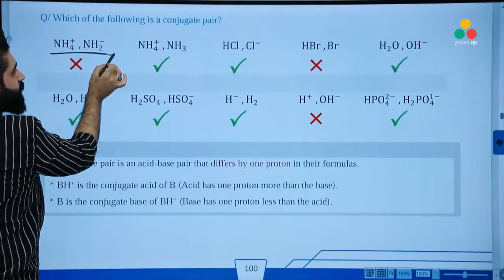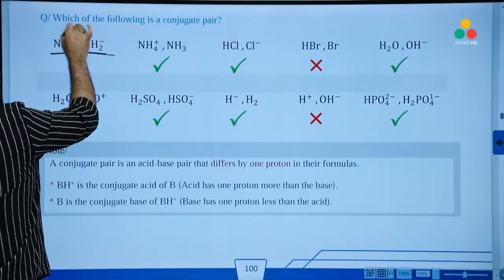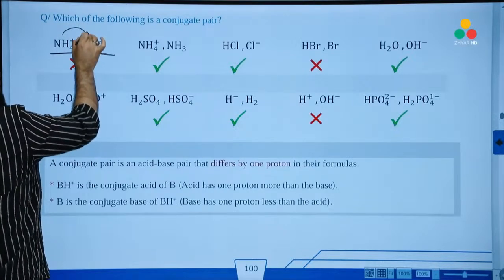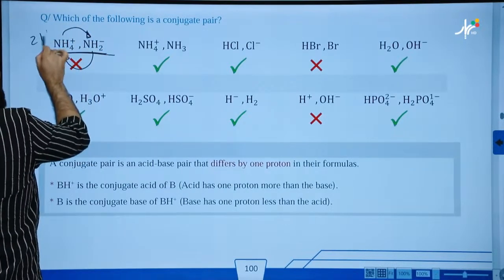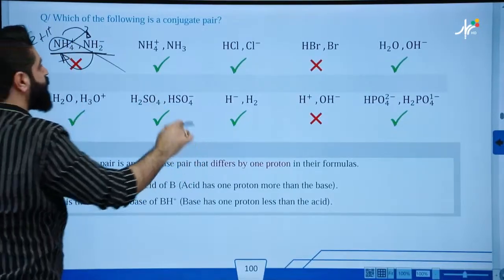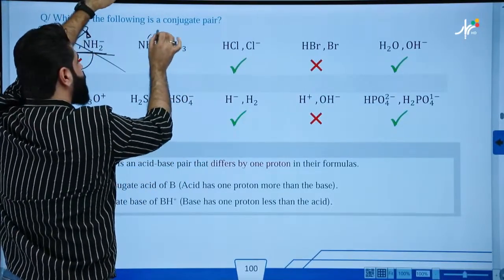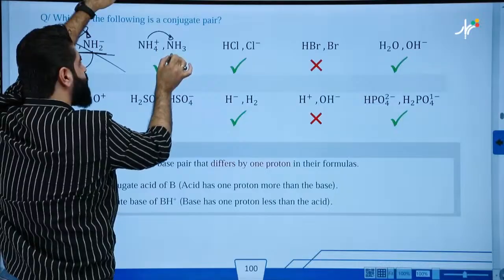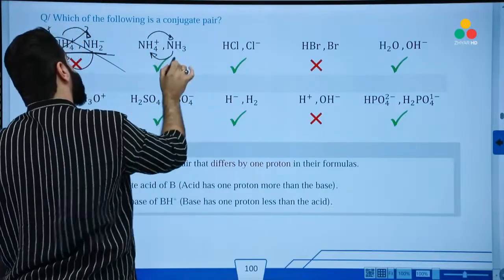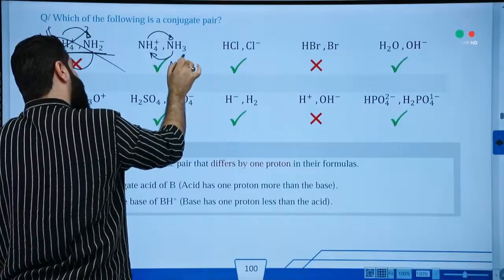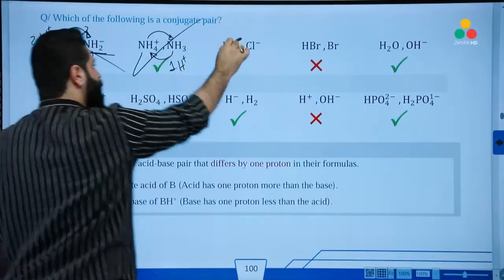Are they a pair? Look at this. How many protons? They are differ from each other by how many protons? Mister, 2 protons. This is not a pair. How about this? Okay, transfer one proton from this to this, from this to this. It will become a conjugate pair. Okay, because the only difference between them is one proton. So this is a pair.